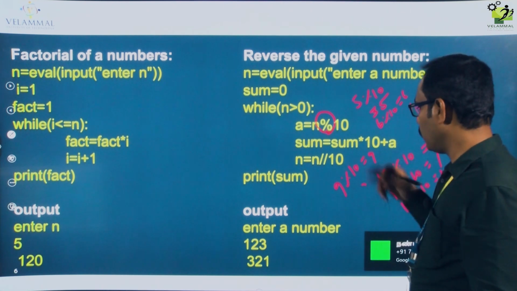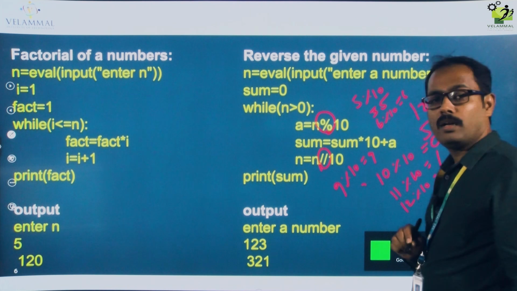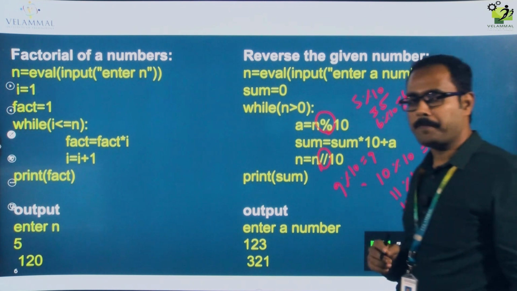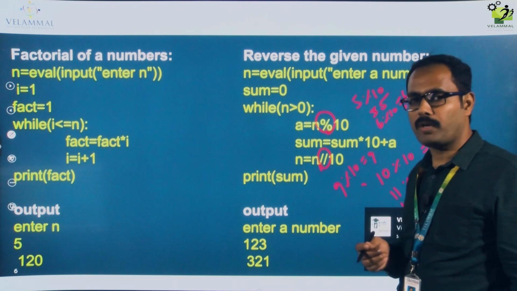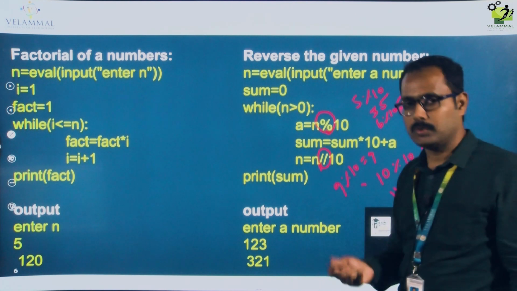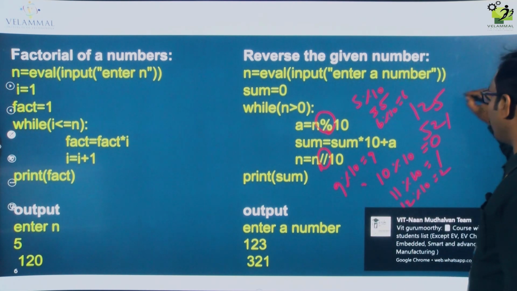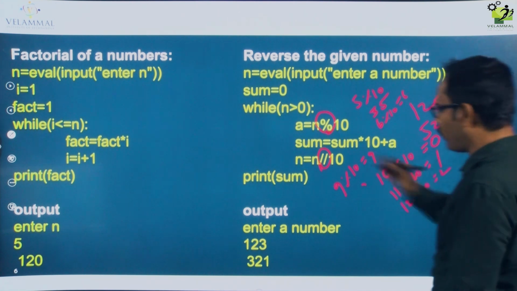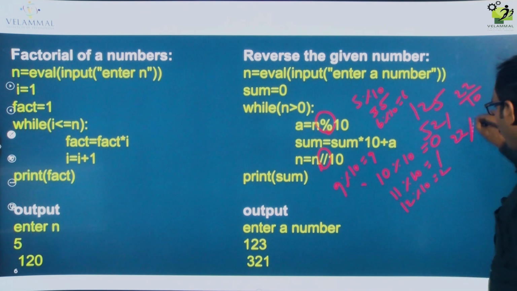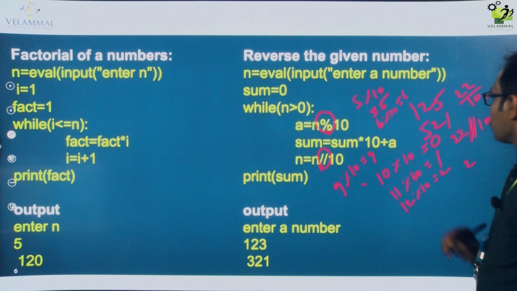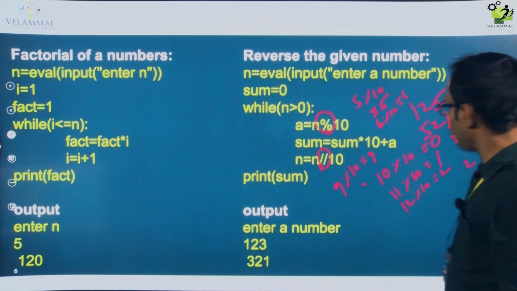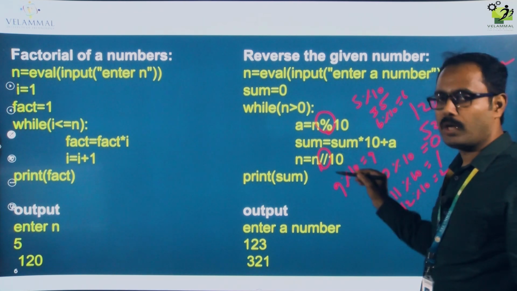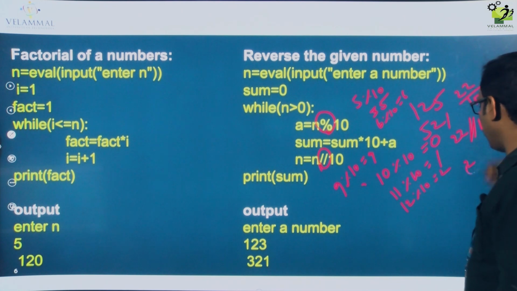And what is this? Double slash. It's a floor division. The main use of floor division is to give you a rounded value. Suppose I try 22 divided by 10, so that is 22 floor division 10. It will give you 2. Normally when you divide, you will get something like 2.2 with a normal division. If you go for floor division, it will give you a rounded value.